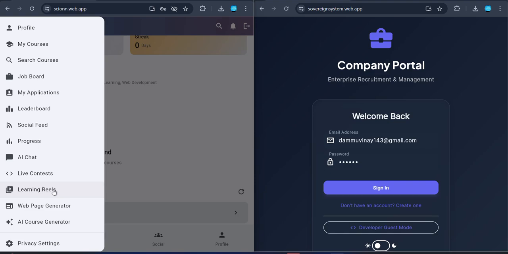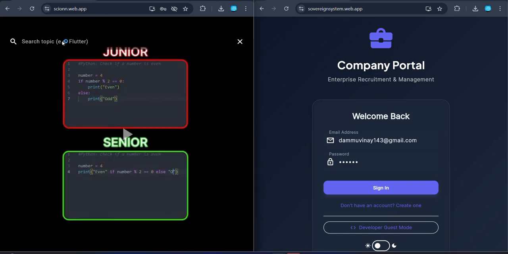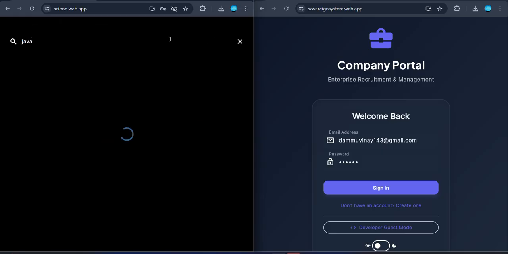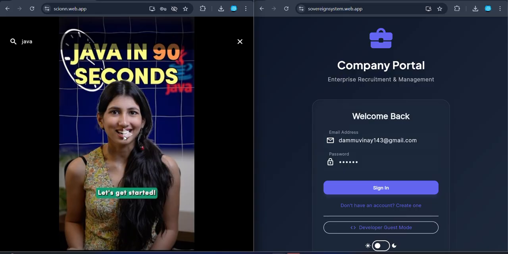Okay, the next feature is learning reels. In this, we just search for a concept like Java or Python, and the content related to that concept comes up, just like shorts or videos related to that subject. And let's go to the next feature.